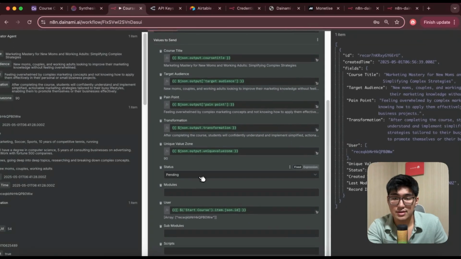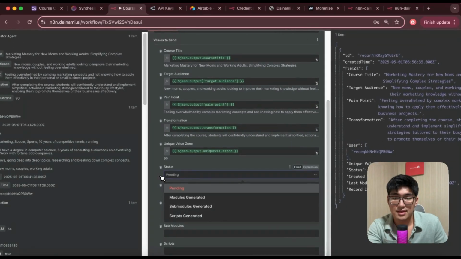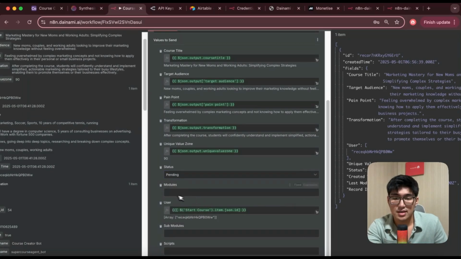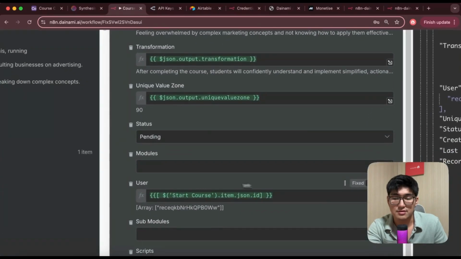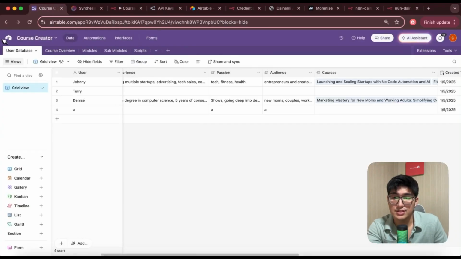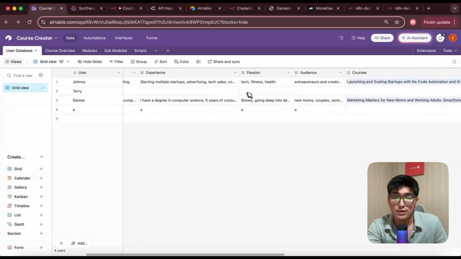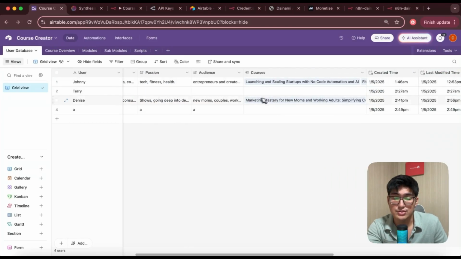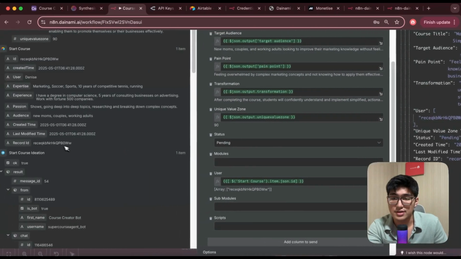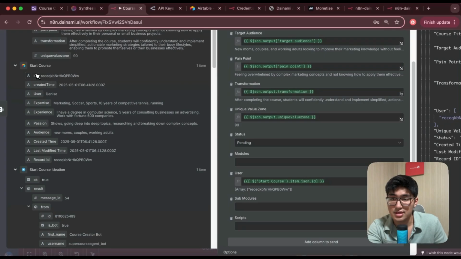Unique value zone. Status, this time we change it to pending. This is going to be used to trigger the next few options, like modules generated, submodules generated, and scripts generated. And then the user, this is where we want to link it to the correct user. So this is super important, and it's why we need the record ID. As you can see over here, if you look at the user database, we do have the record ID. We want to link the modules that we have created, the cost that we created, to the user. We want to drag in the record ID from the previous node, start cost record ID. Drag this over, and put a square bracket on the outside to make sure that this works perfectly.